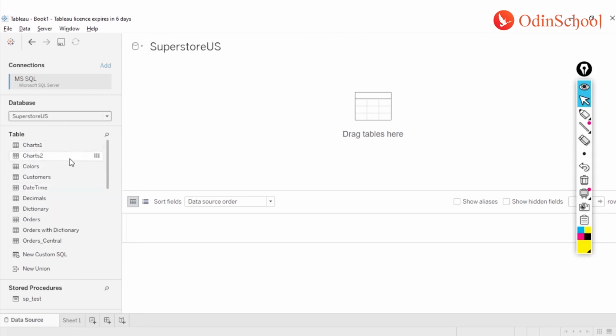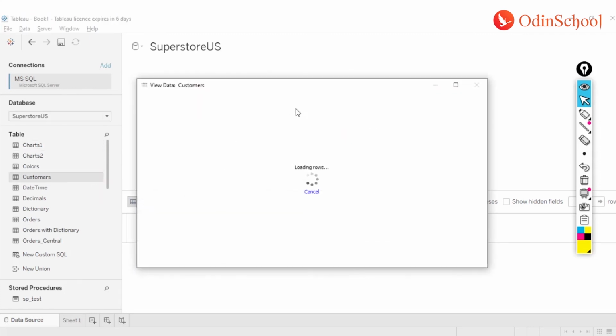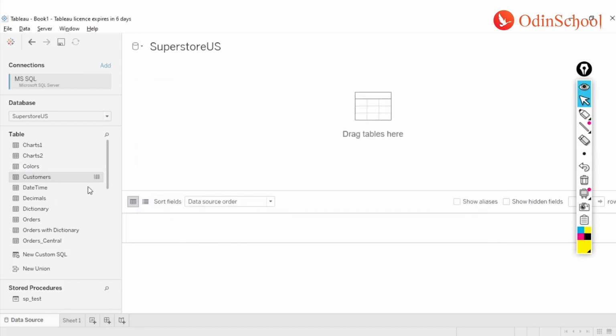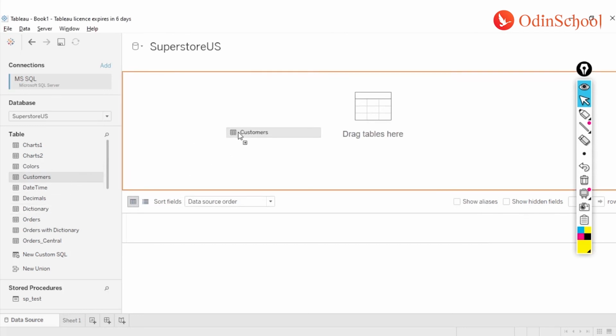Now we can have a preview of this data by just clicking on this small catalog kind of symbol over here. Let's say I click on this customers, I will get a preview of the data. It also tells you, okay, there are 793 records. And if I have to do a join, I can directly drag these tables and drop them over here.